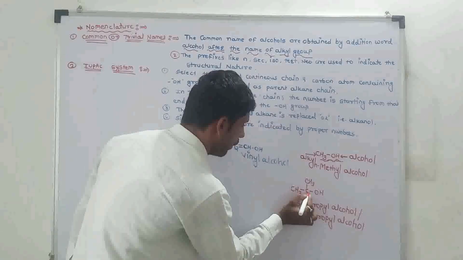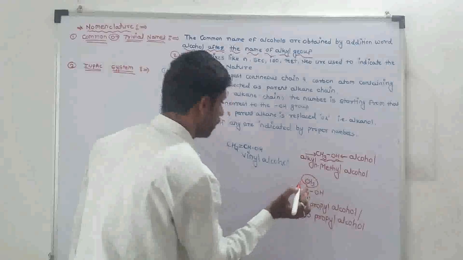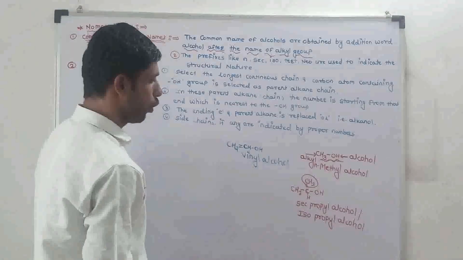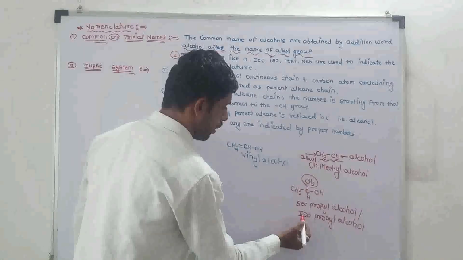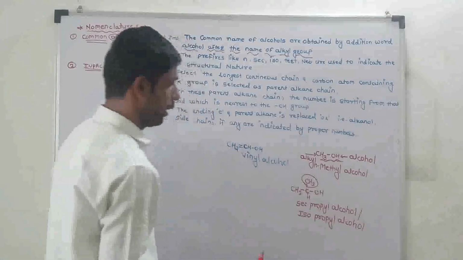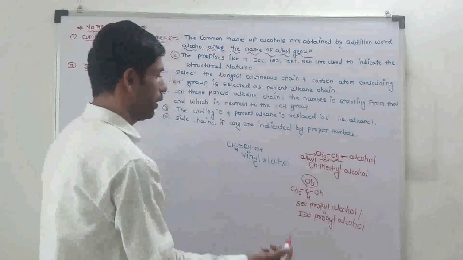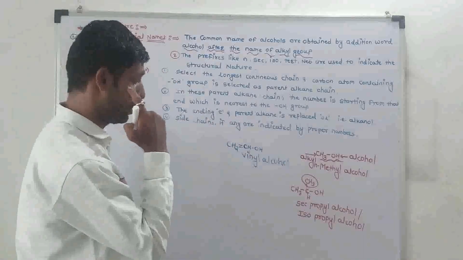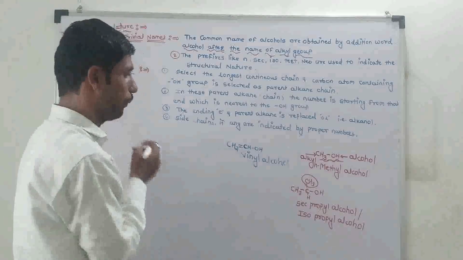In this structure, the carbon is bonded to one other carbon atom, and the name of the structure is isopropyl alcohol, or it is also known as secondary propyl alcohol.